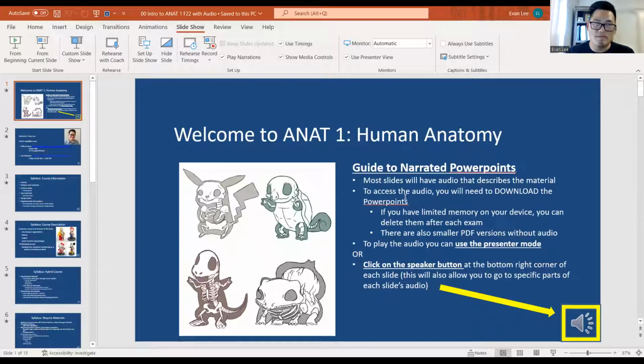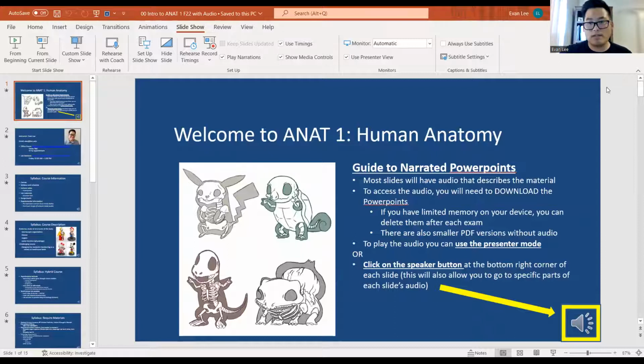install and download PowerPoint, download the PowerPoints that are provided for you, and then you'll have access to the narrations. So unfortunately, you cannot just use Canvas to listen to the PowerPoints. You do need to download and install PowerPoint and then download each week's PowerPoint as well. So hopefully you'll be able to do that. But if you have troubles with that, I can definitely talk to you during our lab on Friday.